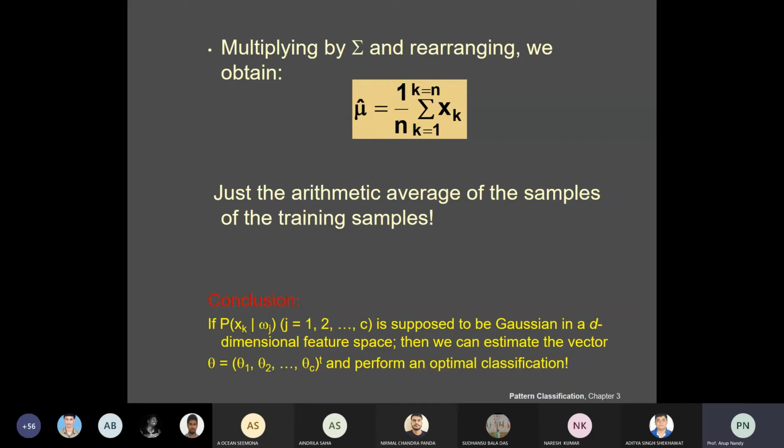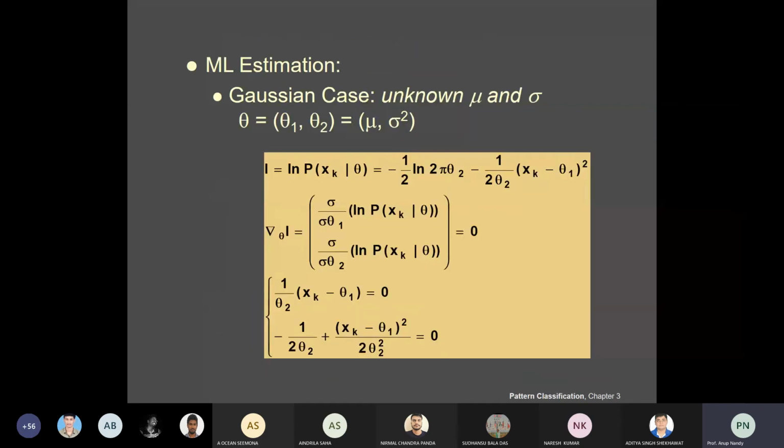This is a very satisfying result. It says that the maximum likelihood estimate for the unknown population mean is just the arithmetic average of the training samples, that is the sample mean, which you write as mu hat. Now there is another case, with mu and sigma square.